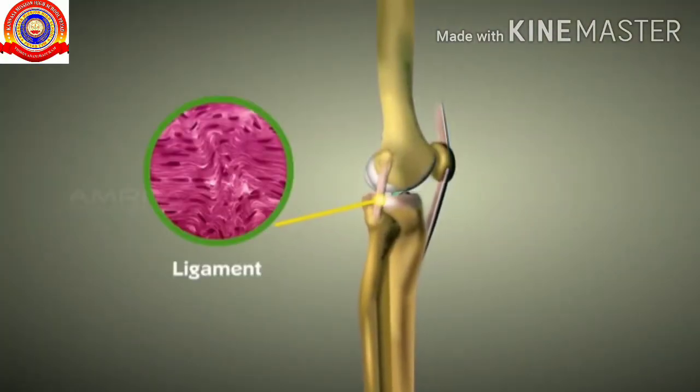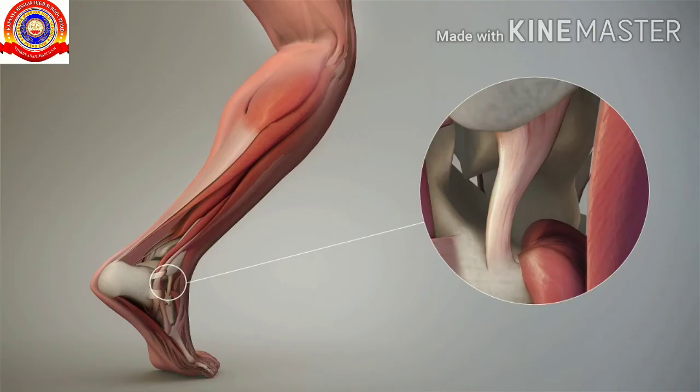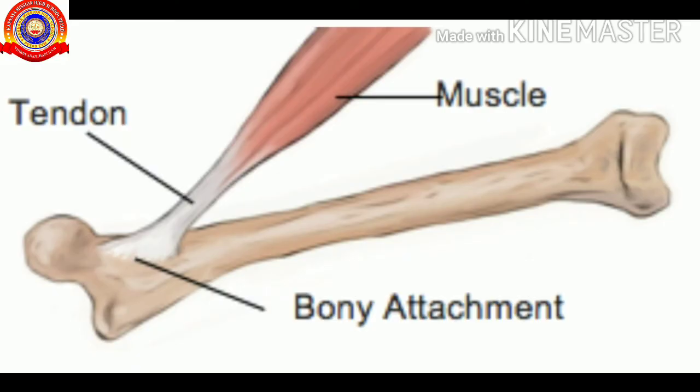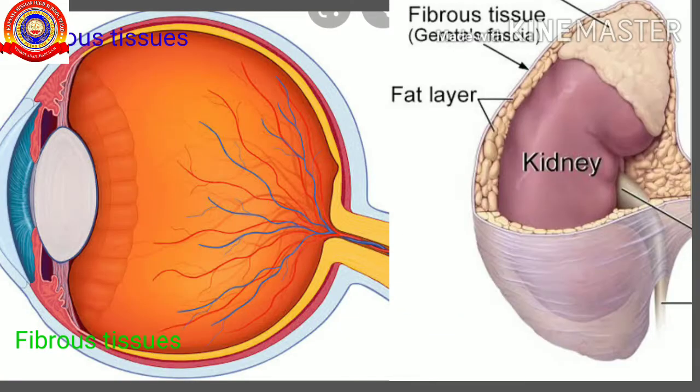Next is ligament that connects bones together. They are like fibers and stretchy. Next one is tendon that connects muscles to the bone. It is somewhat flexible but tough. It is fibrous. Next one is fibrous tissues. It connects other tissues. For example, the fibrous tissues that hold the eyes and kidneys in the proper place.